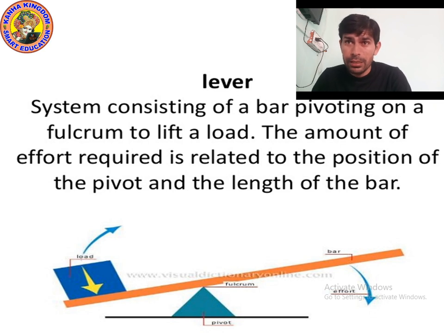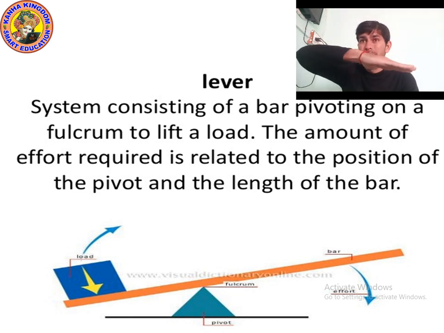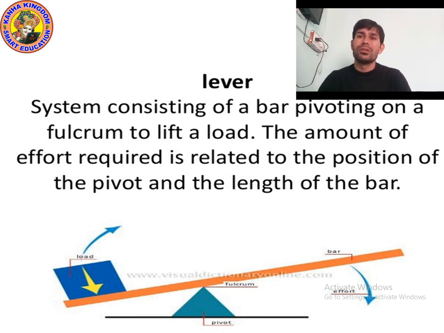You can see it in blue color. So a lever system consists of a bar, which is a rod, pivoting on a fulcrum.